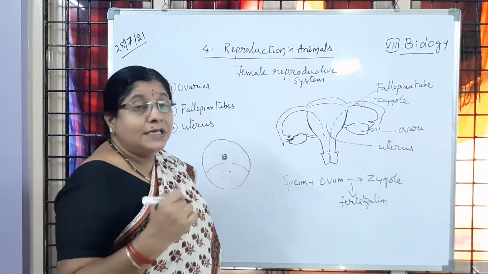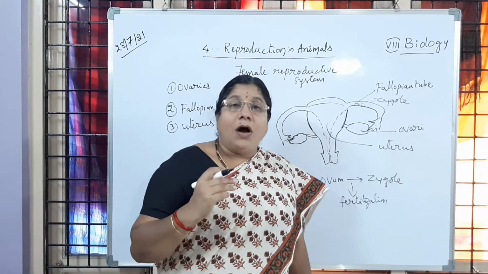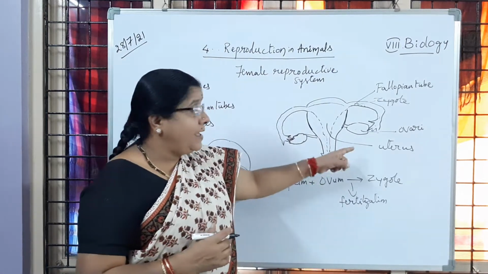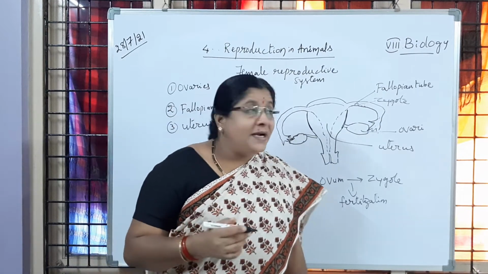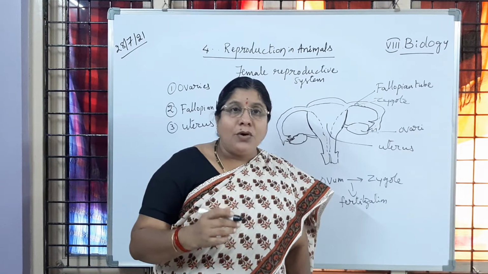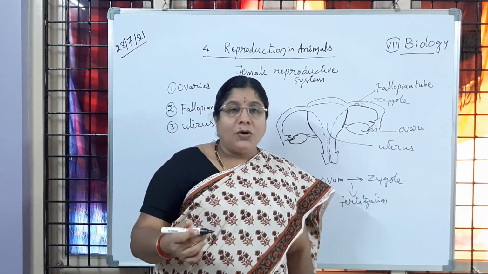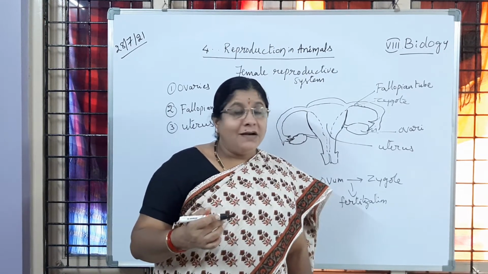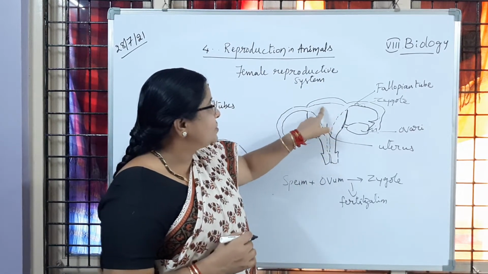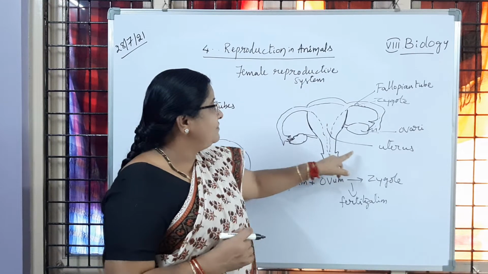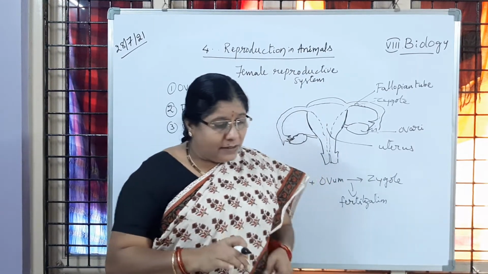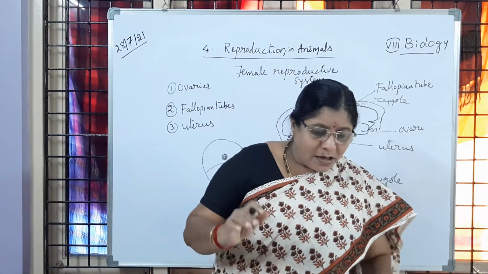So, the uterus is the part which is muscular in nature, and where the further development of the zygote is going to happen. Have you followed? So, the zygote is going to develop into a baby, is it not? So that baby development is happening in the muscular sac-like structure which we call the uterus. Have you followed, children? So that is going to happen.